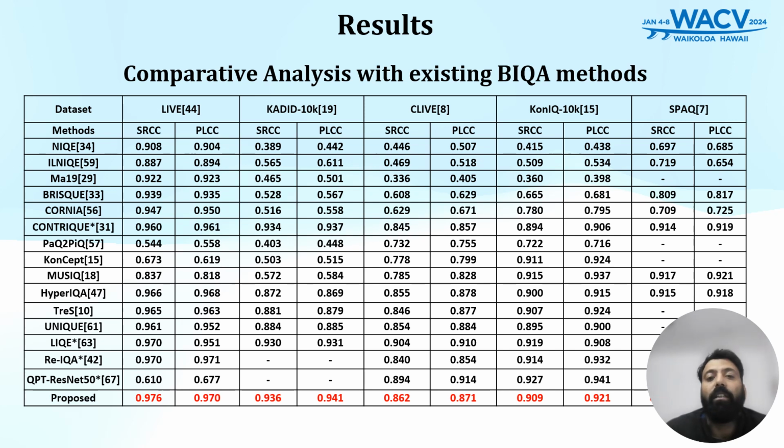Our proposed method, which is using an efficient training strategy, outperforms almost all the unsupervised methods on both authentic and synthetic distortion datasets. Besides that, our proposed framework delivers comparable performance against the other supervised methods that either rely on opinion scores at some stage or are trained on both distorted and their corresponding pristine images. This highlights the effectiveness of our proposed training strategy to learn quality-aware features and its generalization applicability.